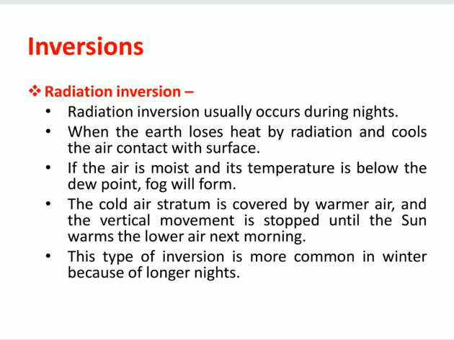So you can see here, radiation inversion usually occurs during nights when the earth loses heat by radiation and cools the air in contact with the surface. If the air is moist and its temperature is below the dew point, fog will form. The cold air stratum is covered by warmer air, and the vertical movement is stopped until the sun warms the lower air next morning. This type of inversion is more common in winter because of longer nights. So this type of inversion is called radiation inversion, and it happens near the earth's surface.